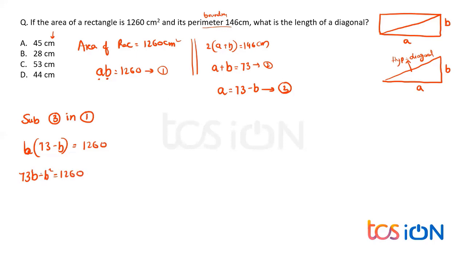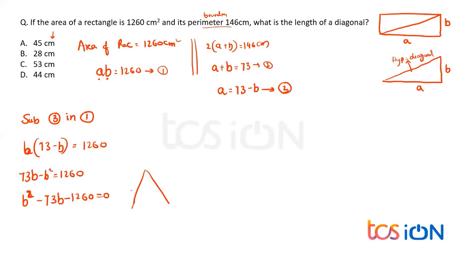Now either you can multiply by minus on both sides, or just make b square on one side and 73b on the other side, and that gives me b square minus 73b plus 1260 equals 0. Now we have to find the possible values of b through the factorization method. When multiplied, I need to get 1260, and when added, I need to get 73.